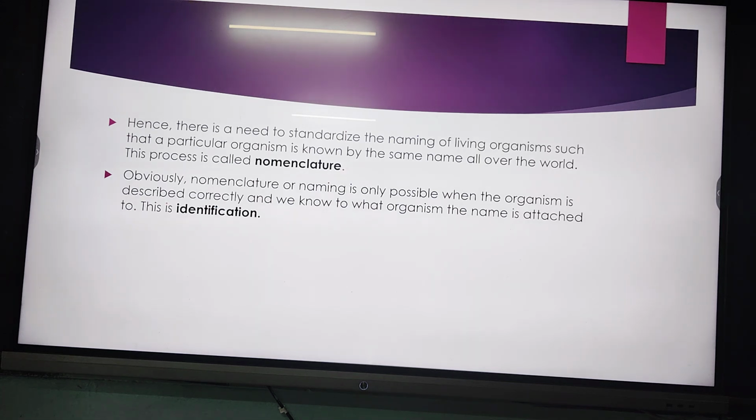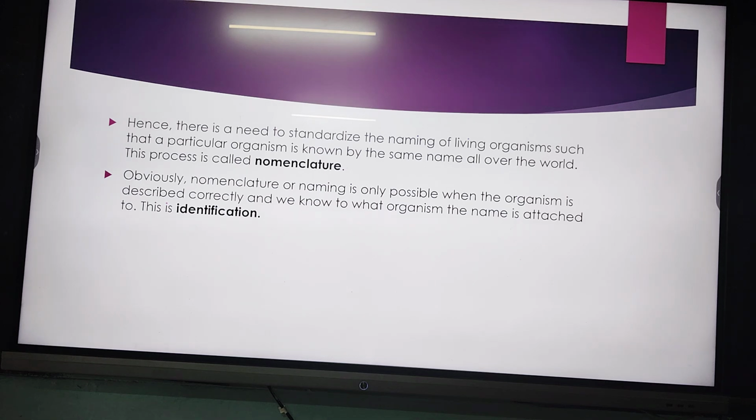But if we are giving a name to a specific species, it should be identified properly. So what is the key? First of all, you have to identify the characters of that species, and then we can give a name to them. So identification, and then there is nomenclature.